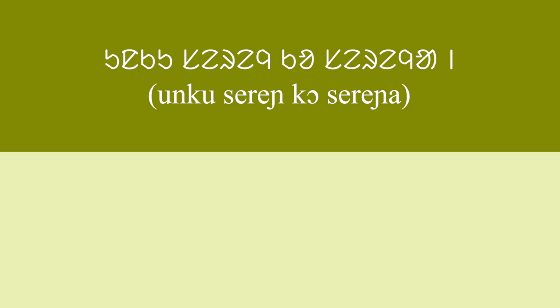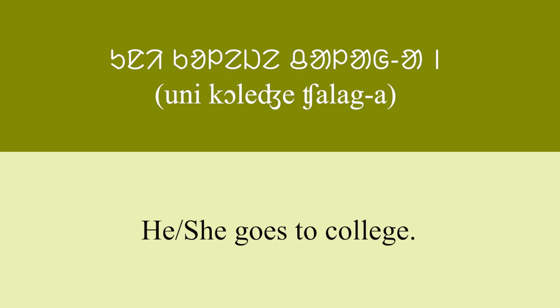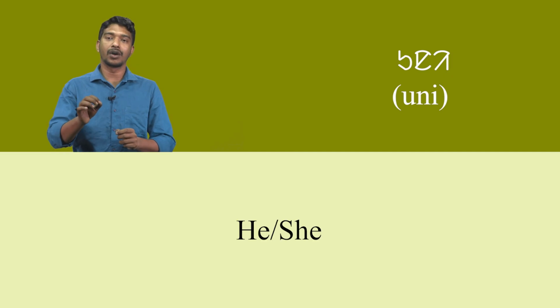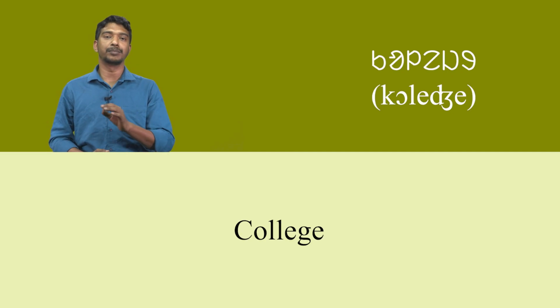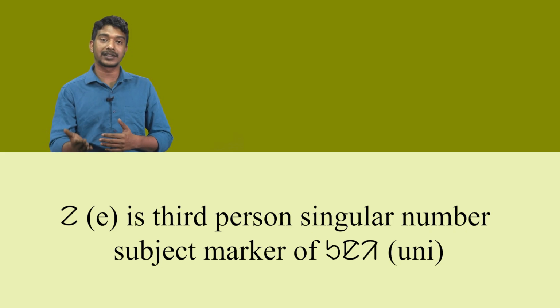Unku sereny ko serenya means they sing song. Now we discuss the above sentences one by one. In the first sentence, uni college chala a means he or she goes to college. Here uni means he or she, college means college. A is third person singular number subject marker of uni.